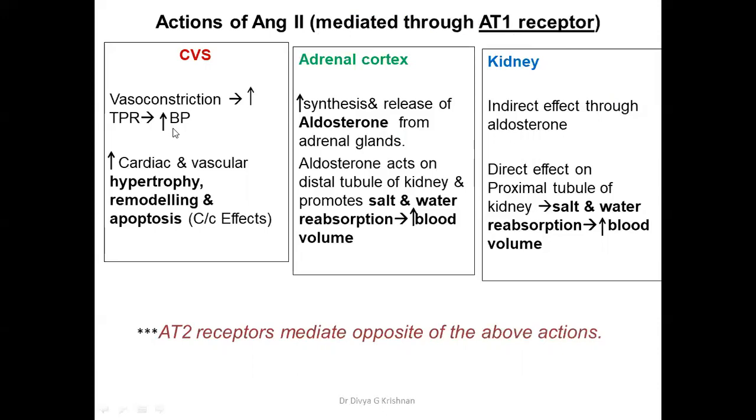So you can see that the first stimulus that started the pathway was a fall in the BP. And finally, we are ending up with an increase in BP. That is how the BP is regulated. Whenever there was a fall, it finally ended up in an increase in the BP. This angiotensin 2 can also increase cardiac and vascular hypertrophy, remodeling, and apoptosis. Hypertrophy, all of you know what it is. Remodeling is the abnormal mass distribution in the heart.